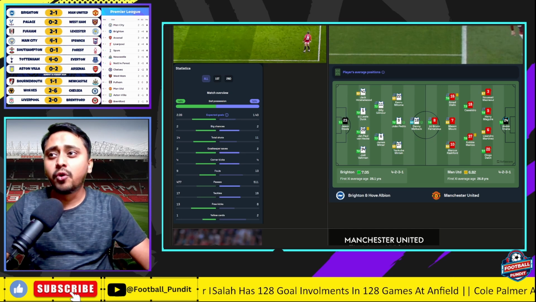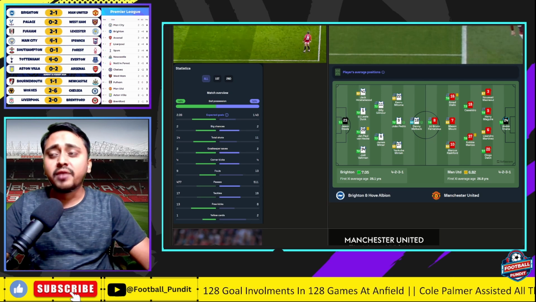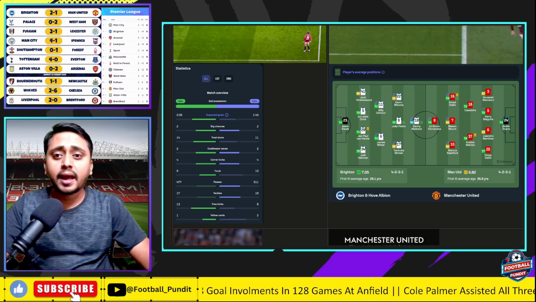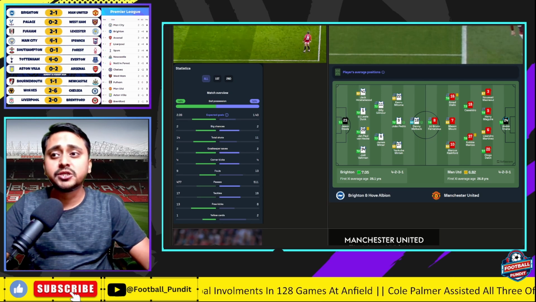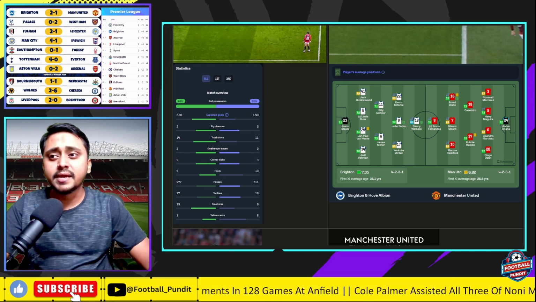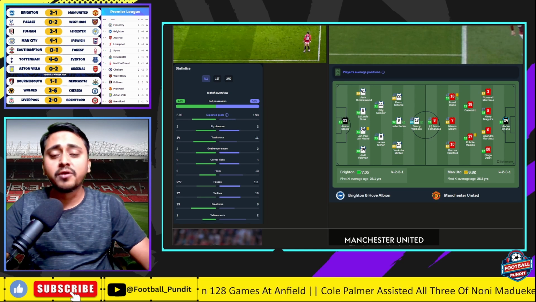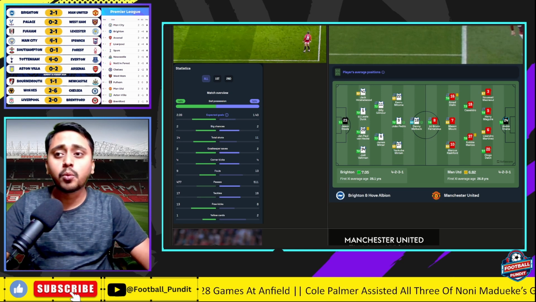Corner kicks were 4-4. And if you see the fouls, there were 9 fouls from Brighton and 13 fouls from Manchester United. There were 477 passes from Brighton and 511 from Manchester United. The tackles were pretty even as well, at 17-19. There were a lot of free kicks that Brighton got, that was 13, and the amount of free kicks Manchester United got was 8.